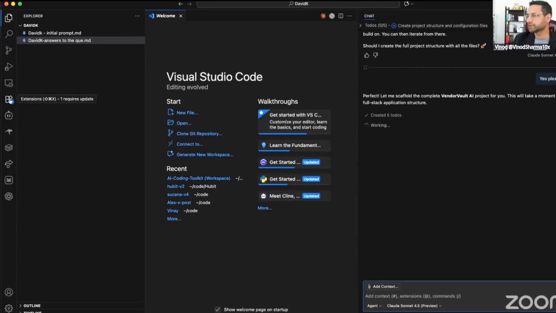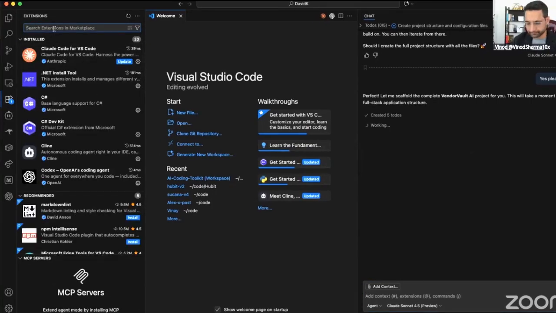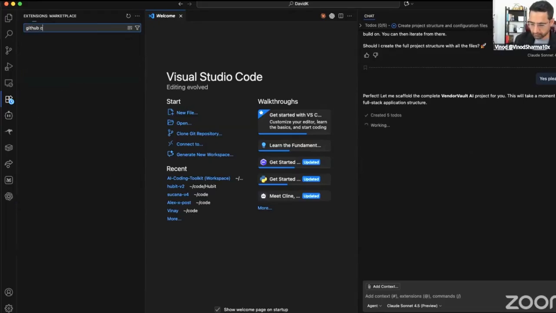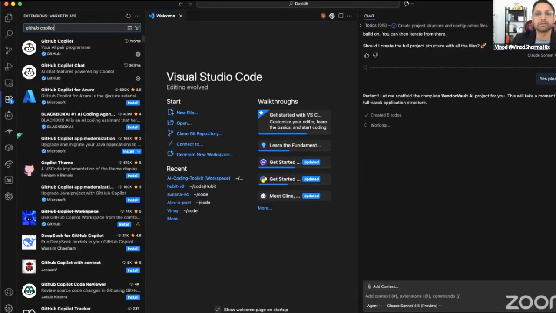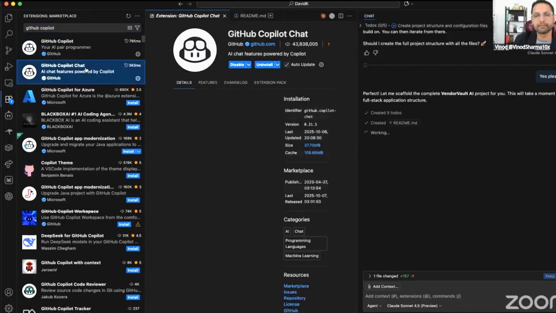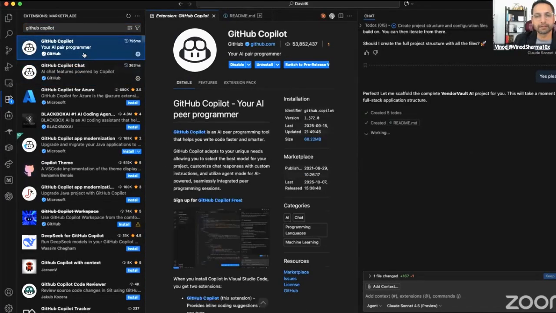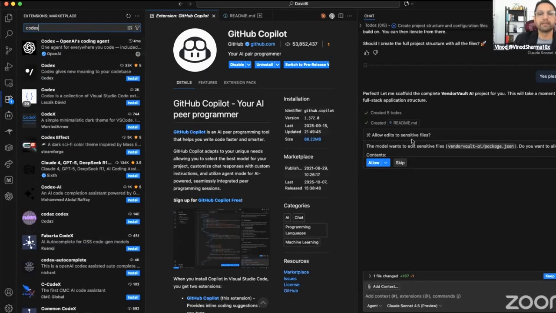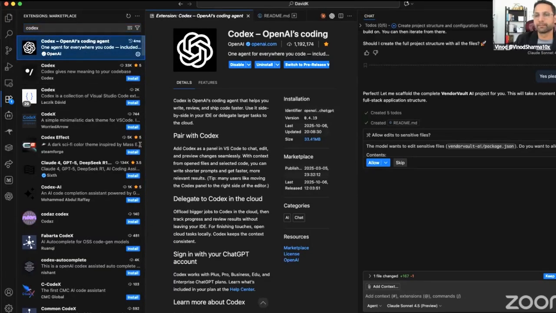Extensions in Visual Studio Code. When you go to extensions, there's a GitHub Copilot Chat. You will install that. Okay, so that's number one. Then you already have a subscription for this, Codex. Then you will install this also, Codex, because you have a ChatGPT subscription.